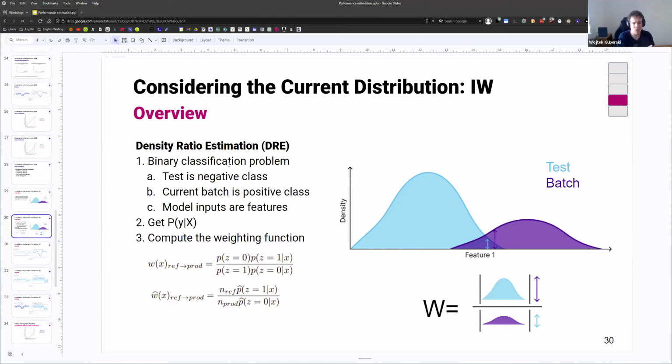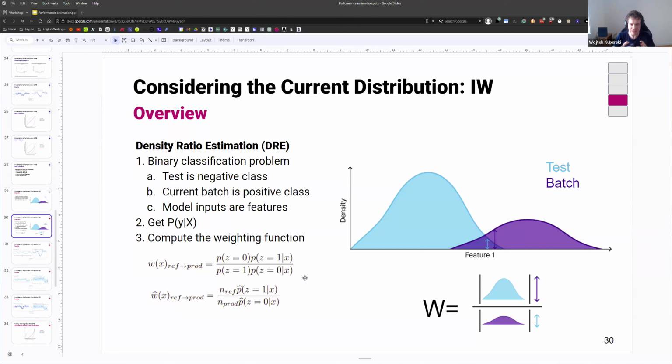Then we're going to say that if a data point comes from the test set, this is a negative class. If it comes from the current batch, it's a positive class. And then we're going to use all the model inputs as features. And then we just train the model. So we get the probability that a given data point belongs to either the test set or the batch set, given all our model inputs. And then we're going to compute the function from that prediction that will actually give us these density ratios. And we're going to do it step by step here.